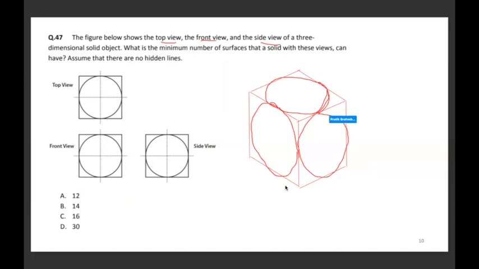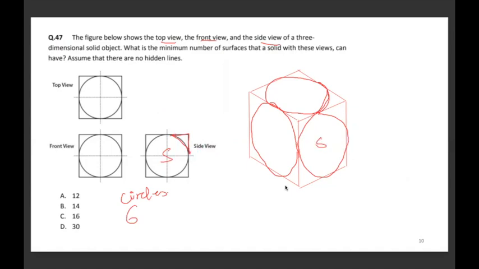Okay. This circle, from one side it will look like this, and from the back side also you see the same thing, which means there will be at least 6 circles. So there will be 6 circles. Now I have to construct what these edges will look like.